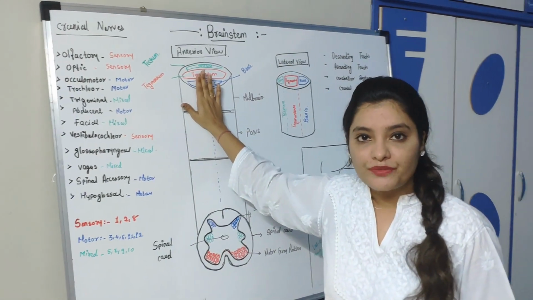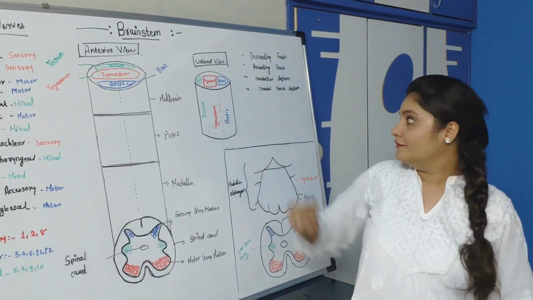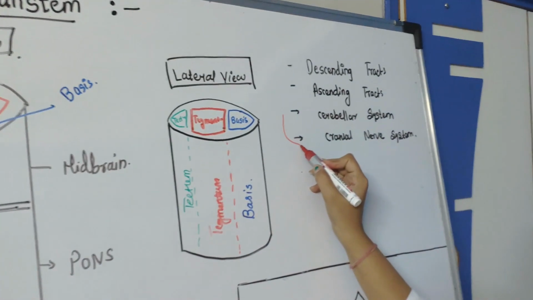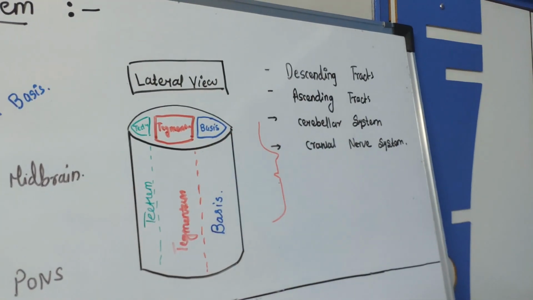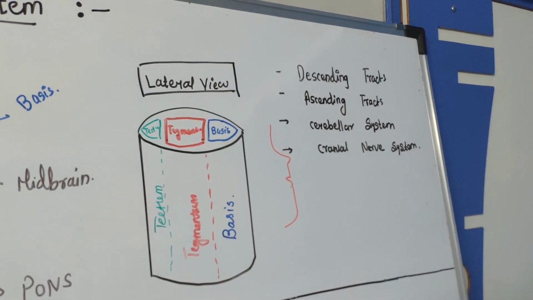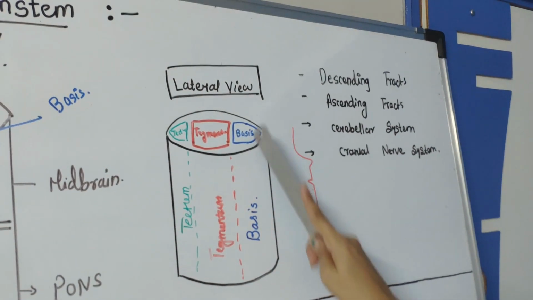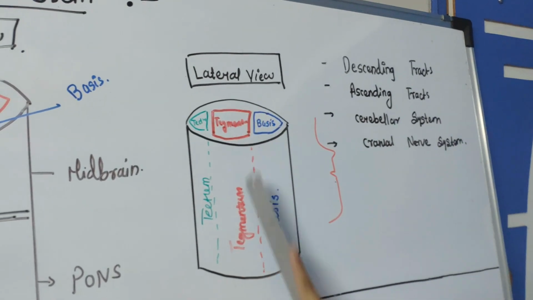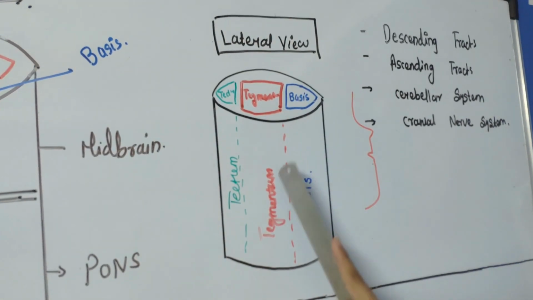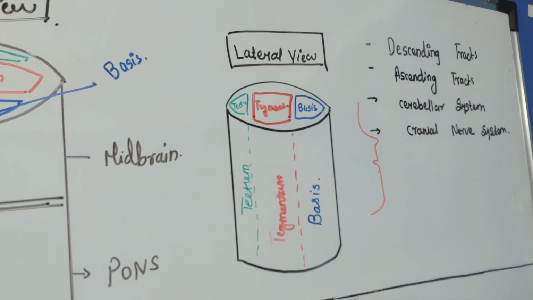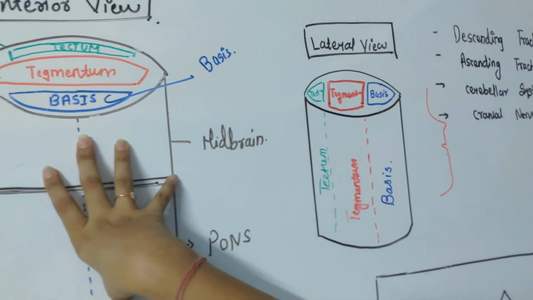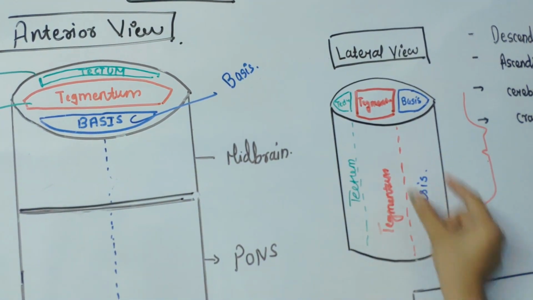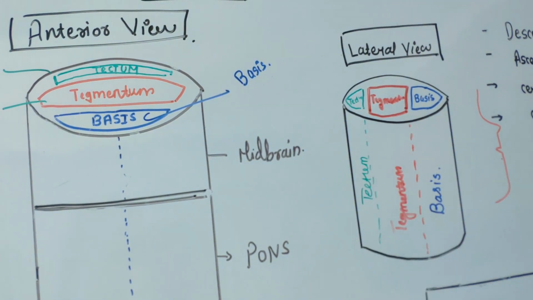This is the anterior view, right? Now we'll see this image in lateral view. So this is the lateral view of the brainstem. Suppose this is the face. In lateral view, this portion is the anterior most portion, which is called the basis. The middle part of the brainstem is called the tegmentum, and the posterior part is called the tectum. So this is the view from the anterior part, and this is the view from the lateral part. This portion is the basis, this the tegmentum, and this the tectum.